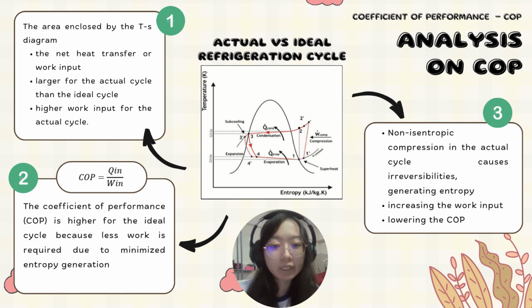COP is the ratio of heat absorbed by the evaporator to the work supplied by the compressor. The non-isentropic compression in the actual cycle is the primary reason for the larger enclosed area. This occurs due to entropy generation from irreversibility that leads to the graph to deviate from the ideal graph. In the ideal case, the processes are nearly reversible and the entropy generation is minimized. Then the energy requirement is lower and maximizes the COP.